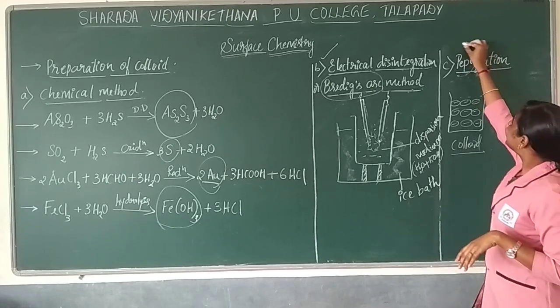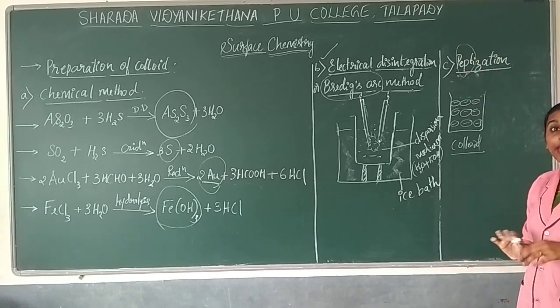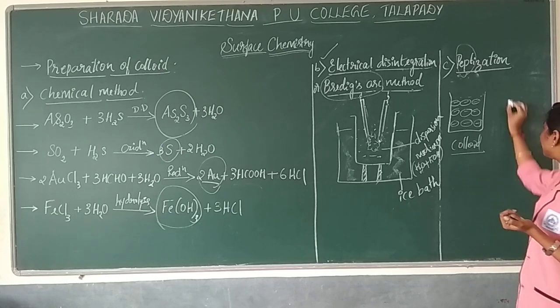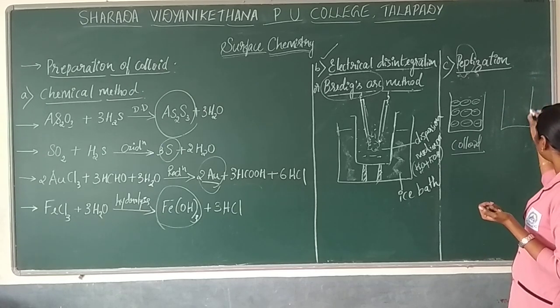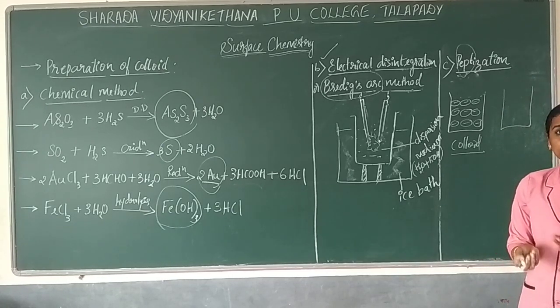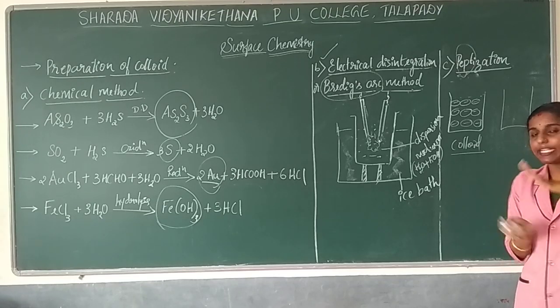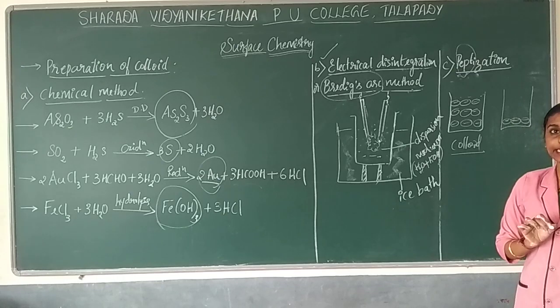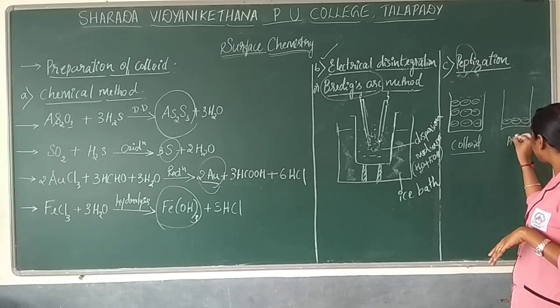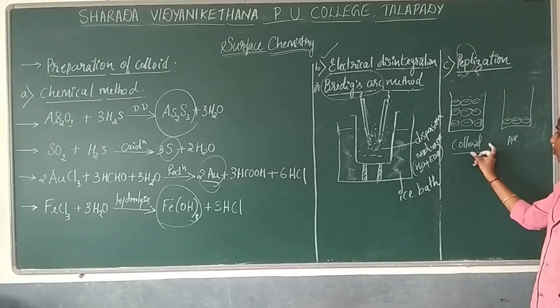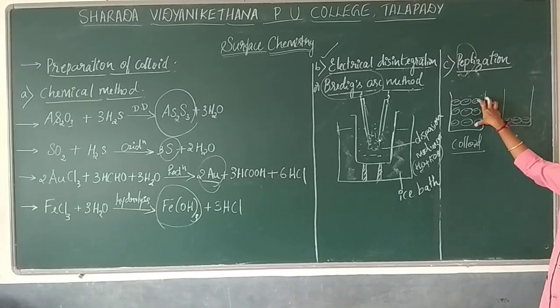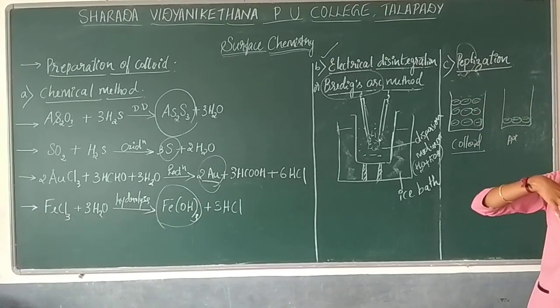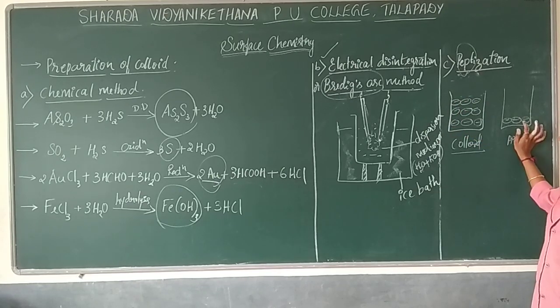Now, how precipitate formation takes place, you already know; you might have seen it in the lab. In precipitation, the particles settle down in the form of precipitate. In a colloid, the mixture is clear and the negative charge is distributed uniformly throughout the solution, but here it is not.